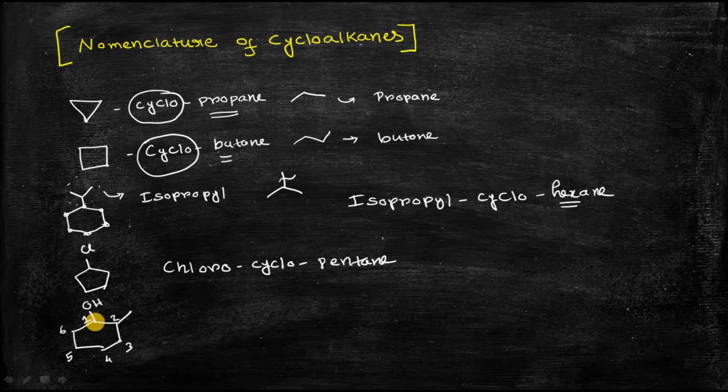You can see that the numbering is in such a way that the carbon atom bearing the hydroxyl group has the lowest numbering. In this numbering, that carbon atom gets the number 1, which is the lowest. Now the numbering of the substituent, that is the methyl substituent, is 2. According to IUPAC nomenclature, while naming this compound, we have to follow alphabetical order. The position of this methyl group is 2, so it will be 2-methyl.